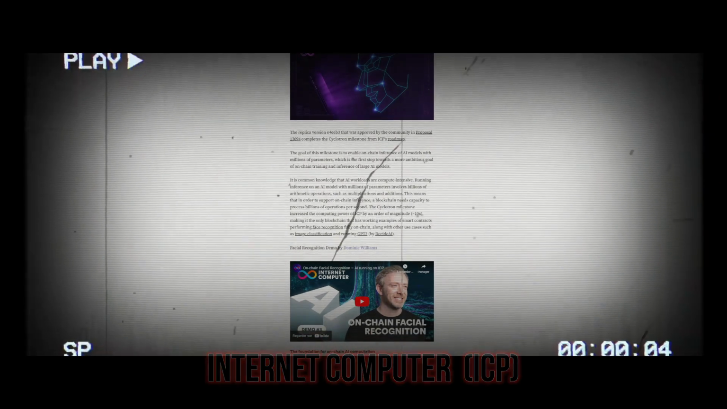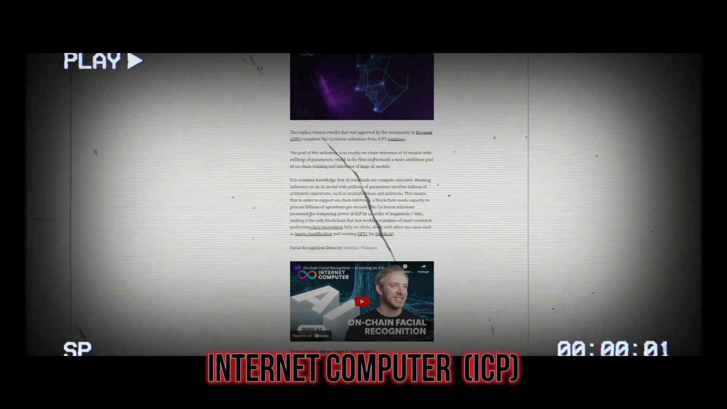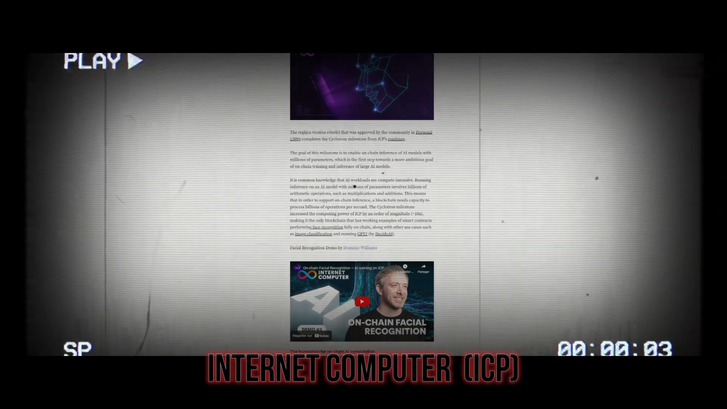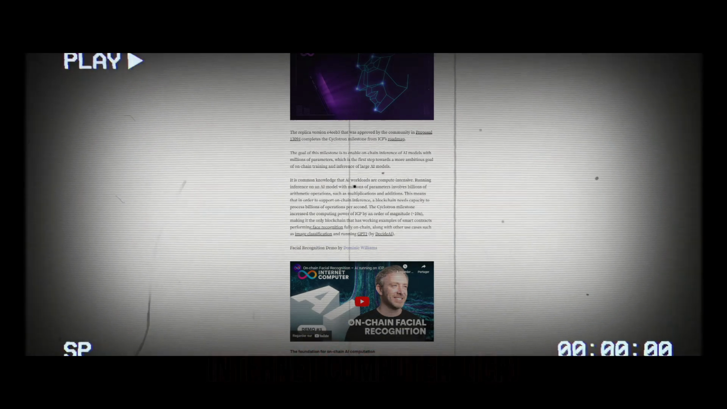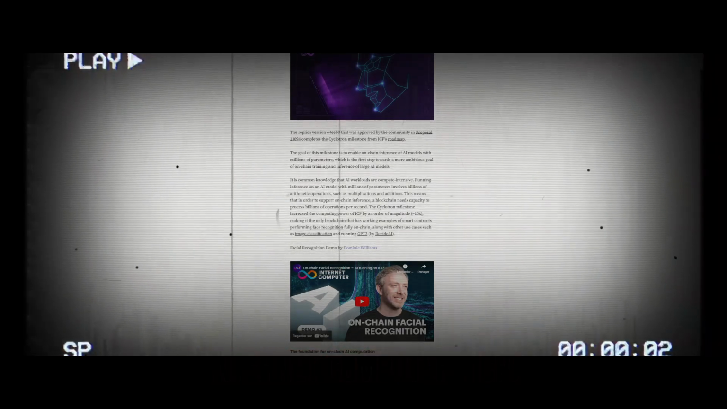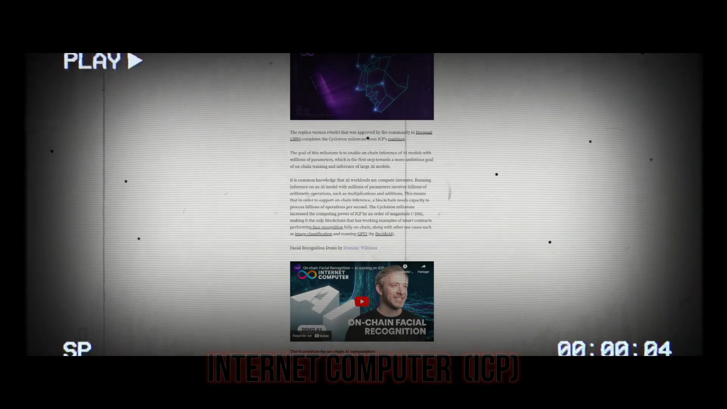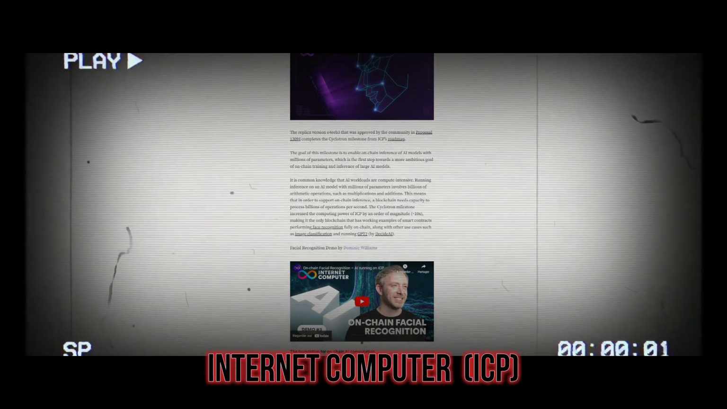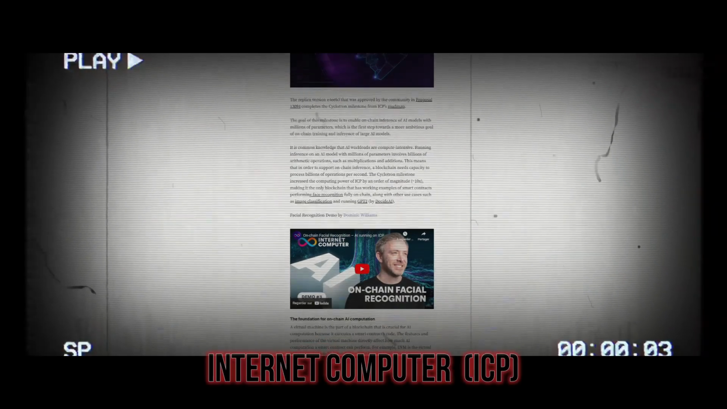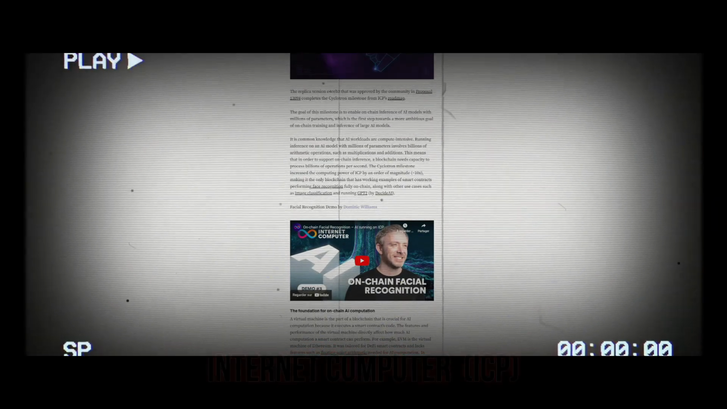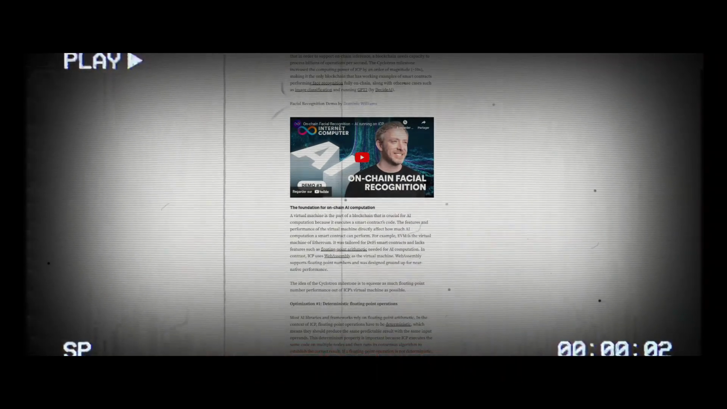The Cyclotron milestone increased the computing power of ICP by an order of magnitude, approximately 10x, making it the only blockchain that has working examples of smart contracts performing face recognition fully on-chain, along with other use cases such as image classification and running GPT-2 by DeAI. Facial recognition demo by Dominic Williams, the foundation for on-chain AI computation.